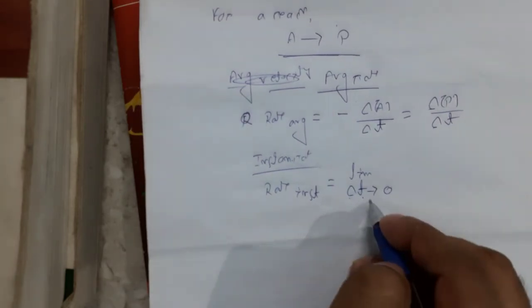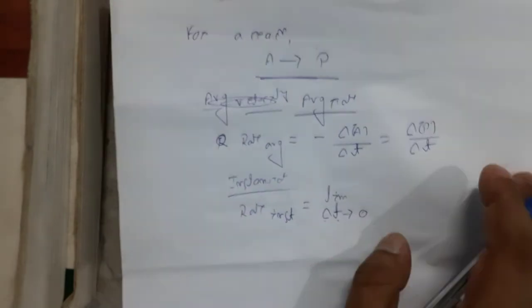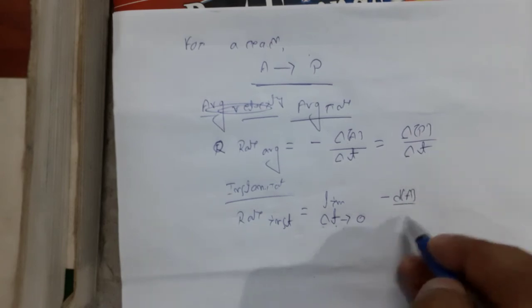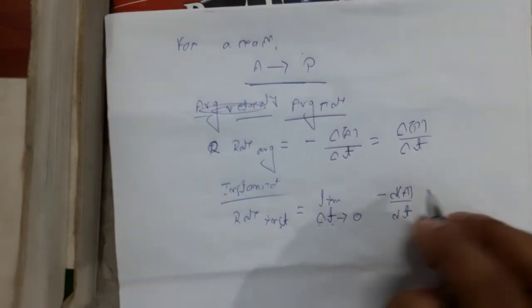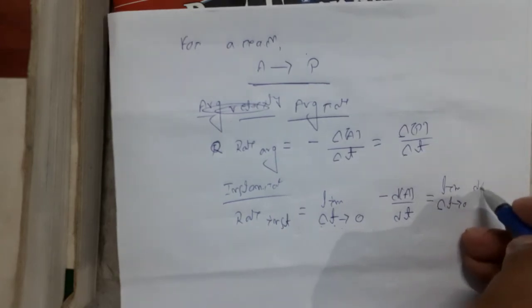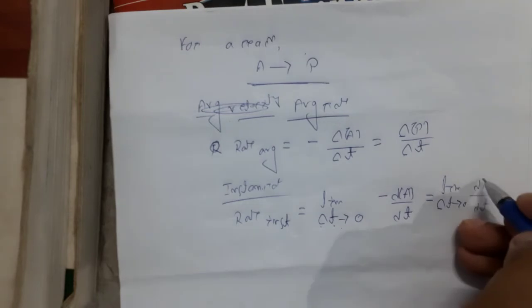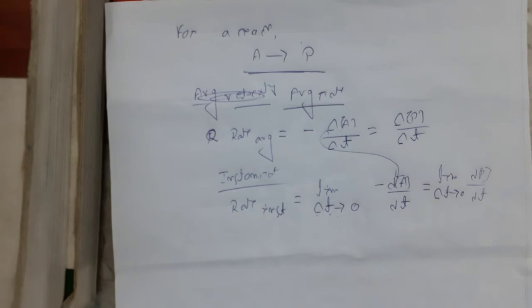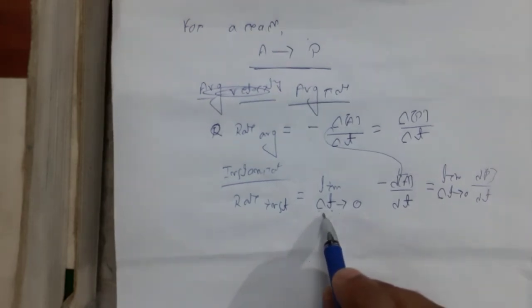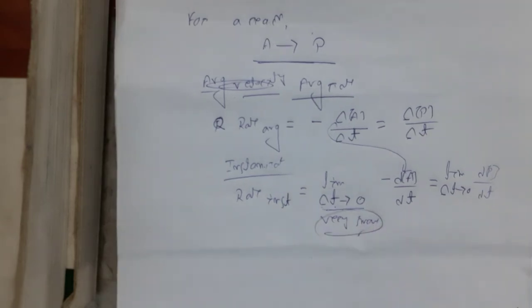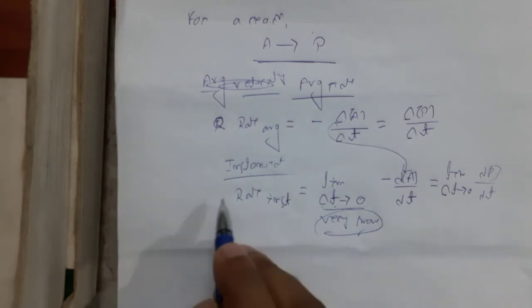If delta t tends to 0, then there will be minus dA by dt or limit delta t tends to 0 dP by dt. So this delta is converted to d when the time period is very, very small. Average rate, we don't need to consider average rate. We have to calculate the rate, instantaneous rate.